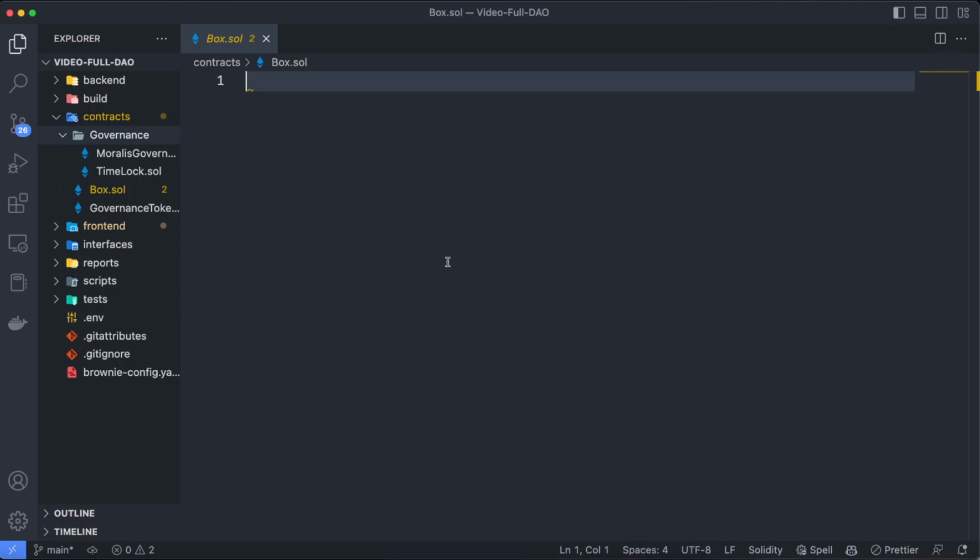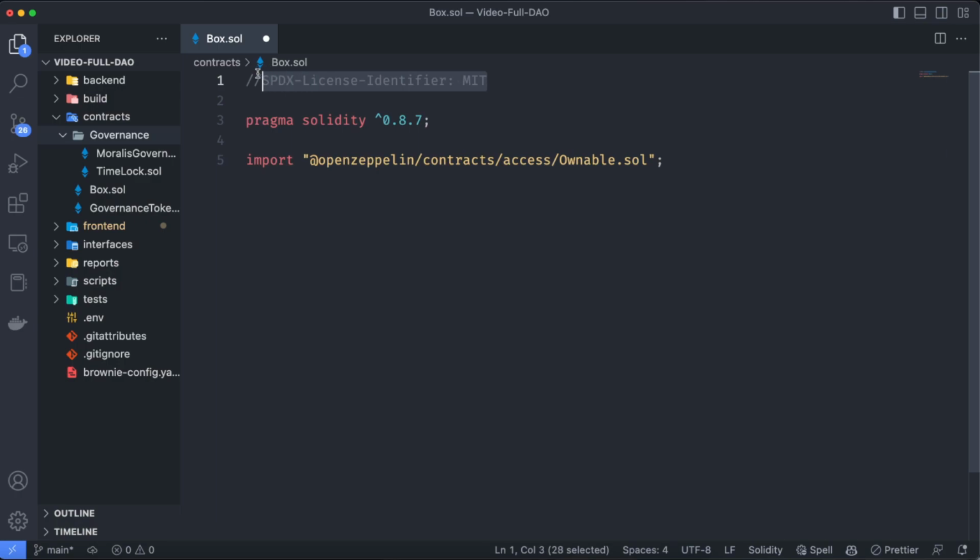So the first contract we are going to code is the contract which is going to be governed. It means the contract which is going to execute the functions we want. As this is an example, we are going to create a really simple contract called box.sol. Let's start by setting up the license.